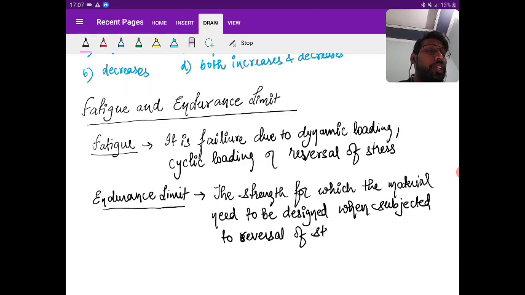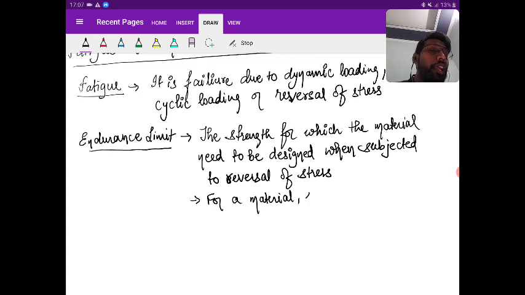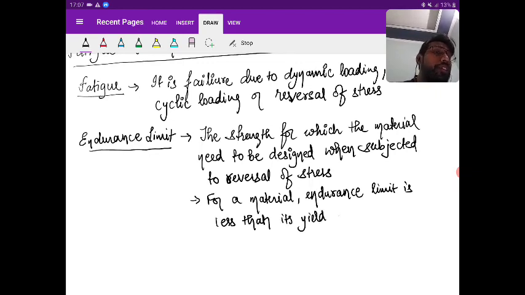Is it clear? Now, for a material, the endurance limit is less than its yield strength and ultimate strength. Less than its yield strength and ultimate strength. Is it clear? Yes or no?